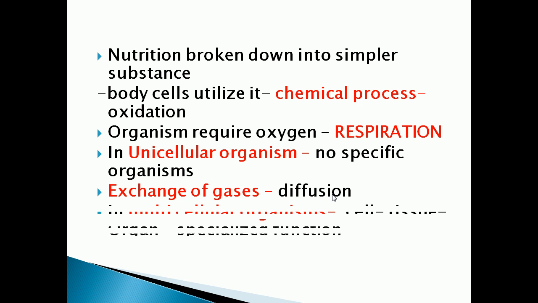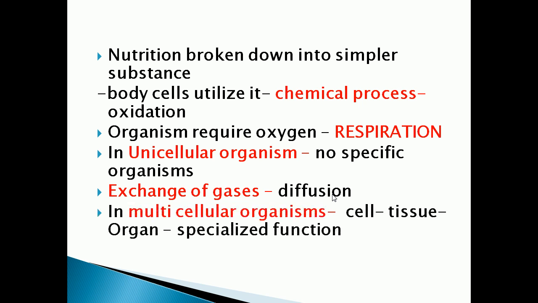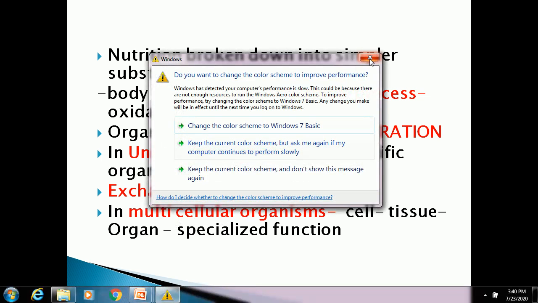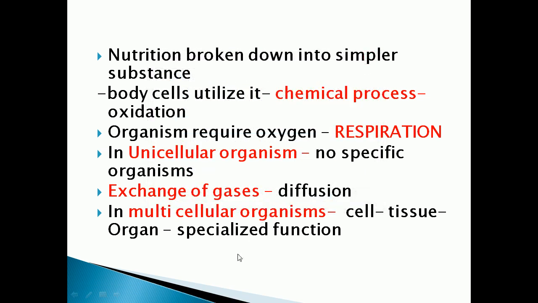So you know that a group of cells together forms what? Tissue. All living organisms are made up of cells, and a group of cells together forms tissue, and tissues form what? Organs. The organ will perform a specialized function. So all the parts of the living organism, that is the organs, need food and oxygen.